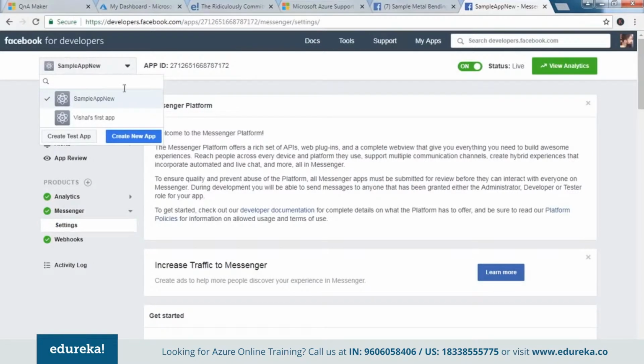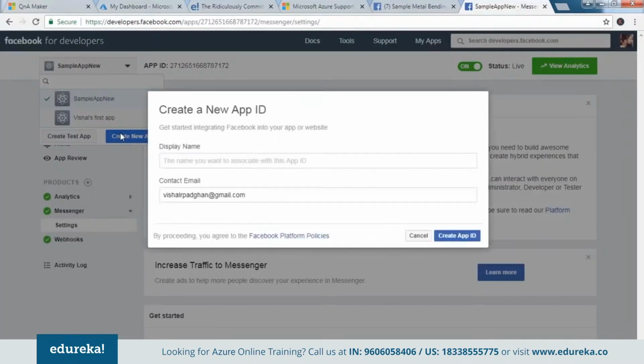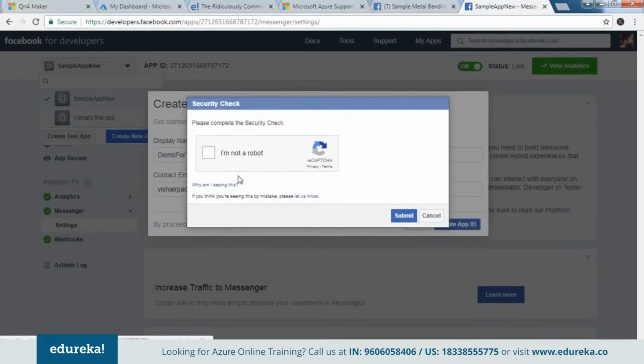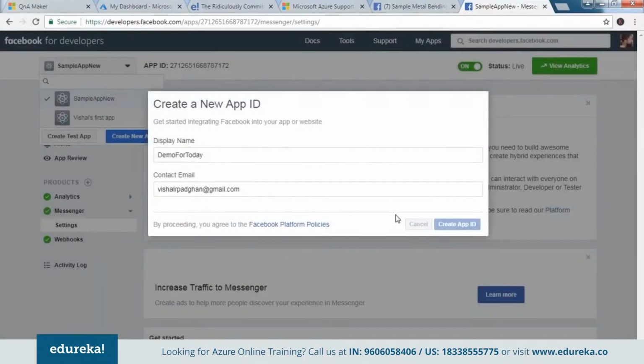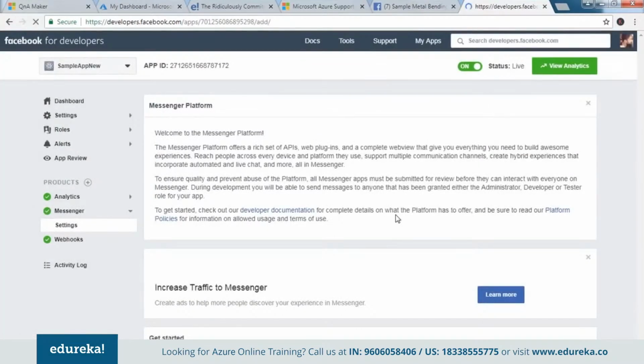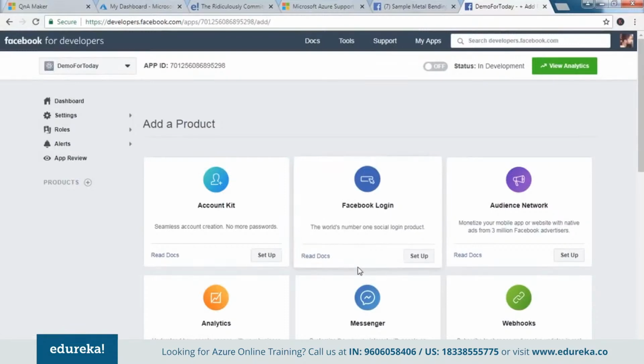Let me go ahead and create one more app. Let's call it, say, demo for today. There you go. And I say create. Am I a robot? No, I'm not. Submit. So guys, an application would be created here. Okay, so we would be using this application and attaching a messenger to it, and we would be attaching the chatbot to this messenger.